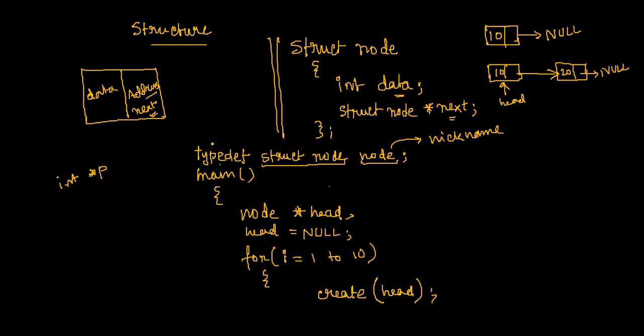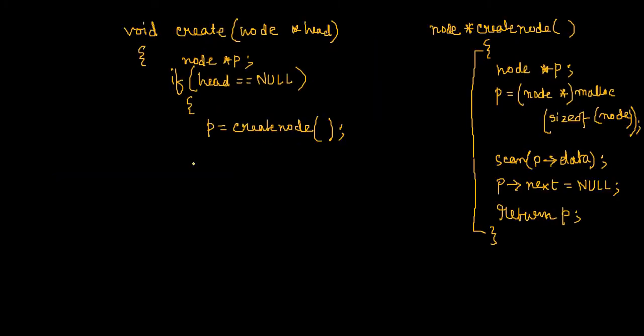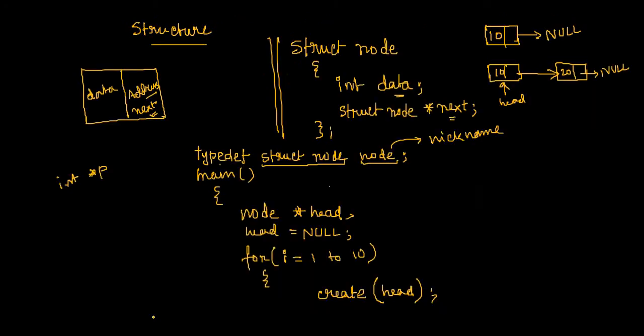When you go back to the main function, you see, when the create function is called again, the head is not changed over here, because head was a local variable within this main.